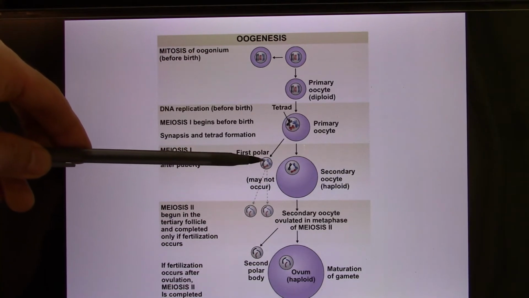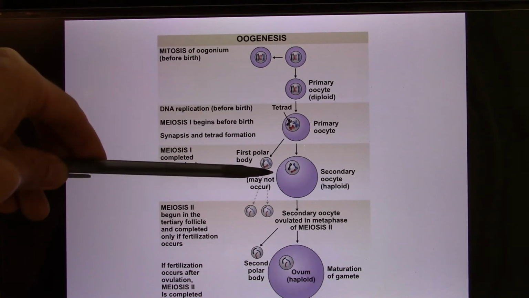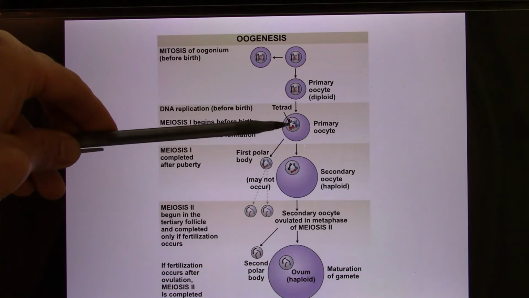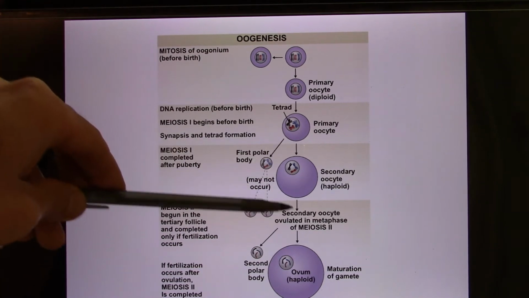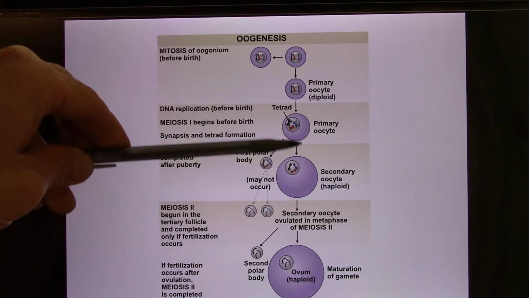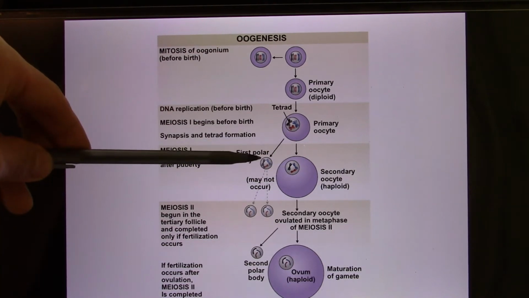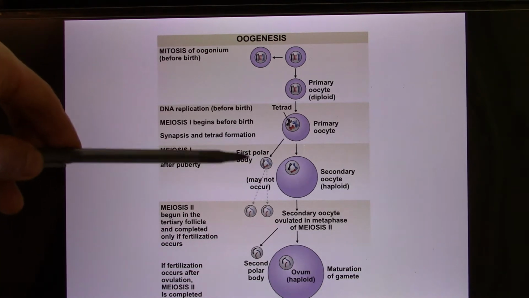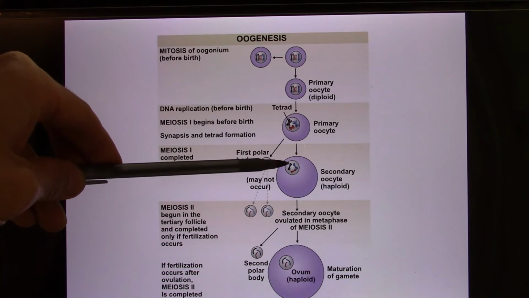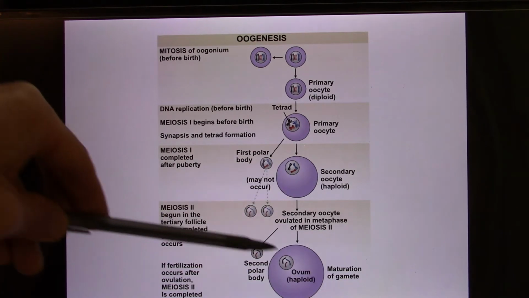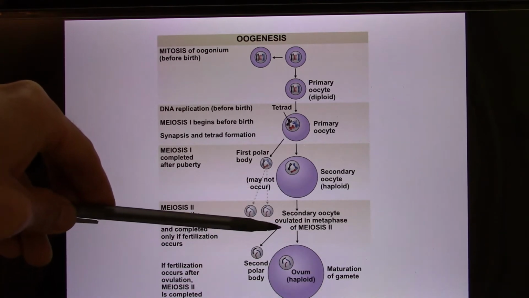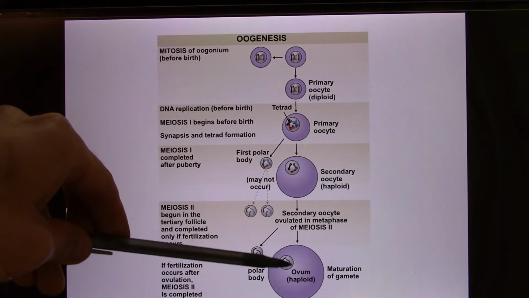And every month, only one of them matures. So they'll do meiosis 1, meiosis 2. And when they divide, they don't divide equally, different from the male, where they divide into equal sizes. When the female's oocyte divides, it divides into one bigger one and one small one, and the small one will shrink. So only the bigger one will keep developing. And it will go through meiosis 2. This process finishes after fertilization, meaning if there is no fertilization, it will shrink and die.